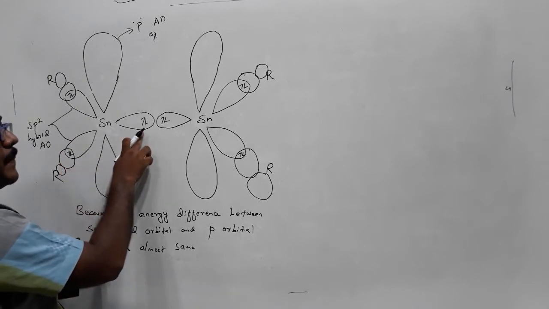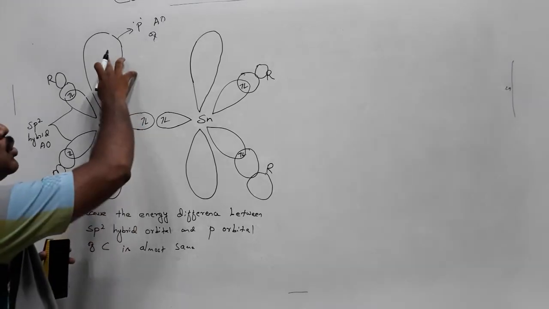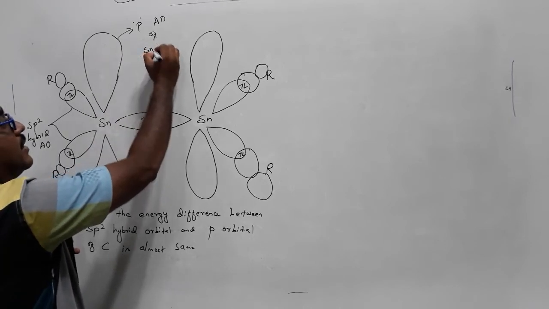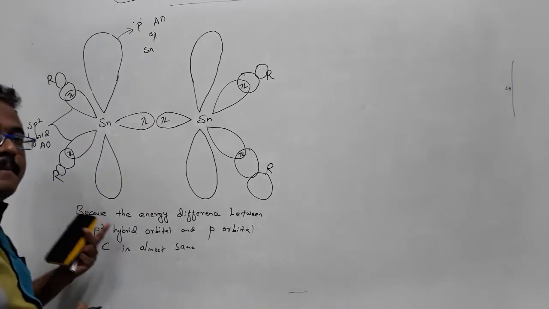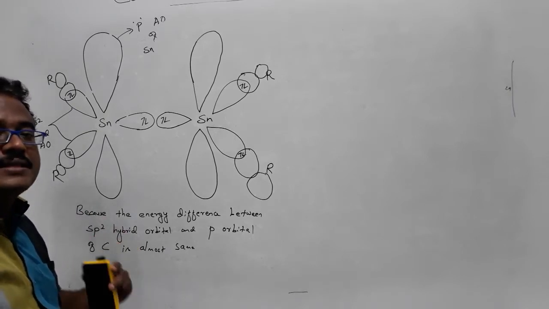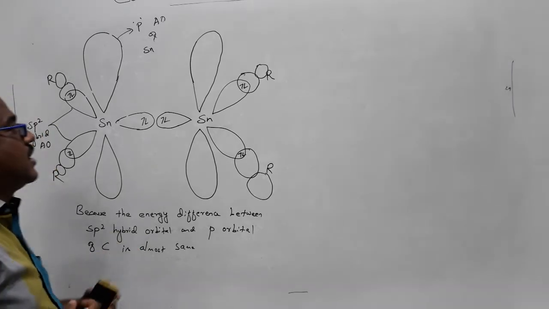The remaining 2 electrons are present in the sp2 hybrid orbital, and there will be no electron in the p atomic orbital of tin. So that is the very major difference between the ethylene molecule and the distannene. That's why the structure of ethylene and the distannene are completely different.